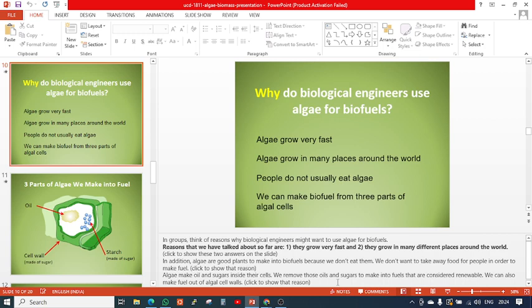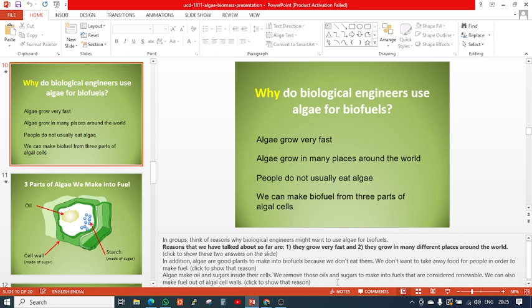This is the reason we are utilizing algae, and now it is of very much interest to people. It is not the only reason; another reason is carbon dioxide capture, which we already discussed. Through the photosynthesis process, algae can convert carbon dioxide from the atmosphere into oxygen, and the carbon dioxide in the atmosphere also has to be reduced. So these are the two main important features of algae.